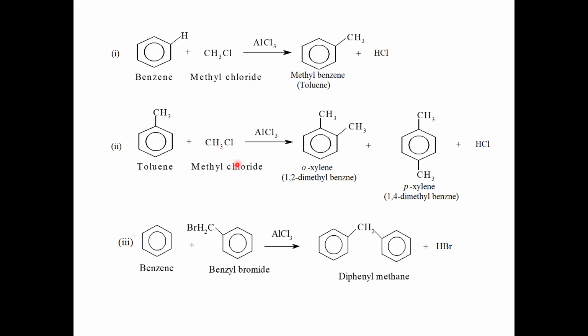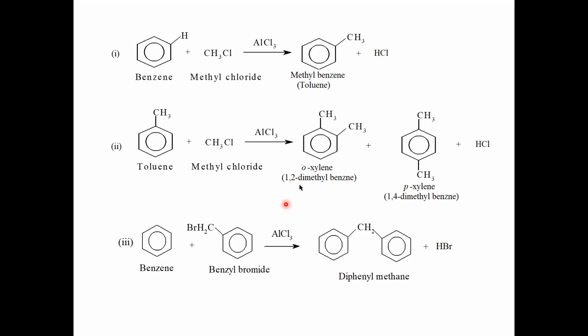Toluene, when it reacts with methyl chloride in the presence of anhydrous aluminum chloride, you may get ortho-xylene and para-xylene, that is 1,2-dimethylbenzene and 1,4-dimethylbenzene.